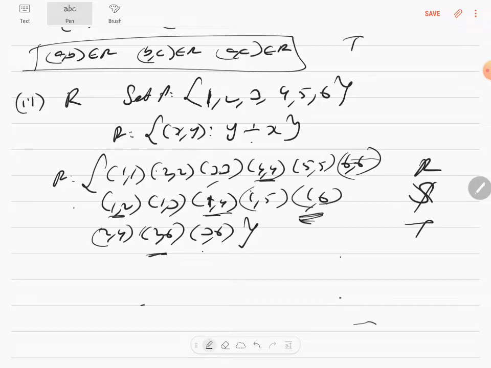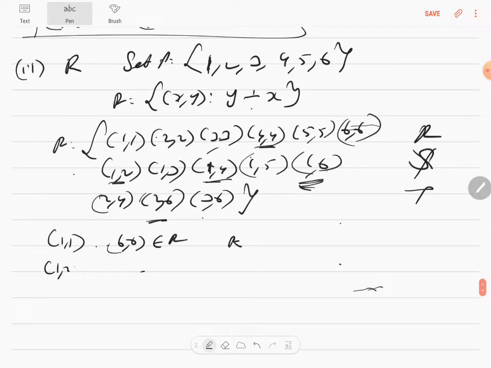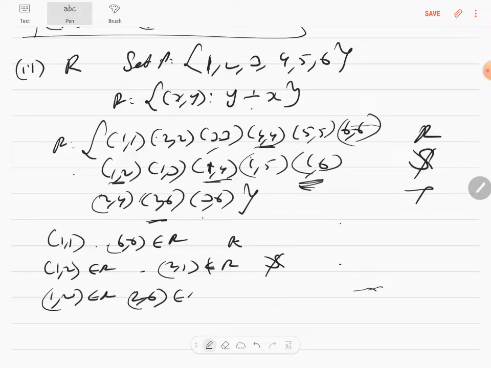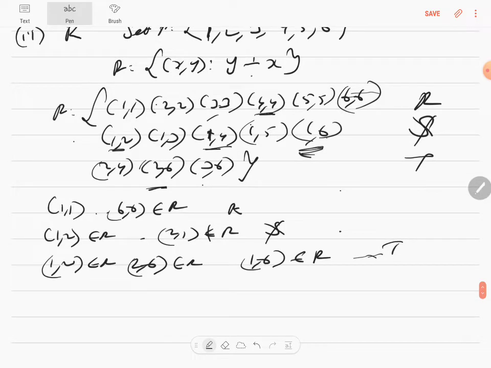How do you represent this? From (1,1) till (6,6), every element is an element of R, so it is reflexive. (1,2) is an element of R, but (2,1) is not an element of R, therefore it's not symmetric. For transitivity, as I told you, you can quote one example. (1,2) is an element of R, (2,6) is an element of R, (1,6) is an element of R, and therefore it is transitive. It's such simple examples, but I have to write it alphabetically.